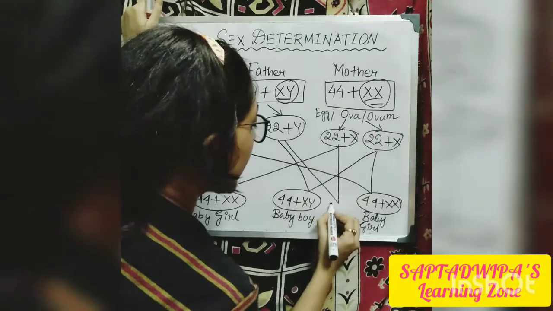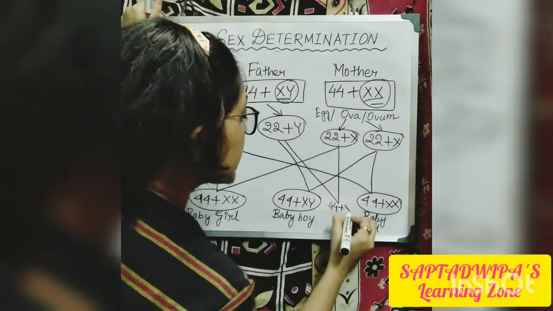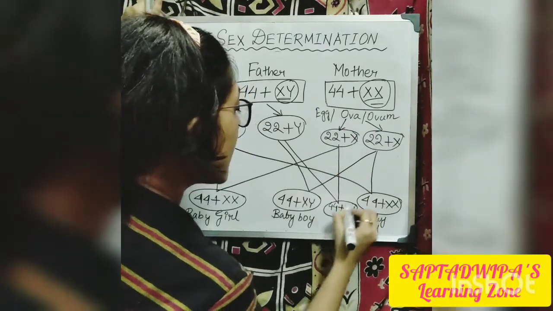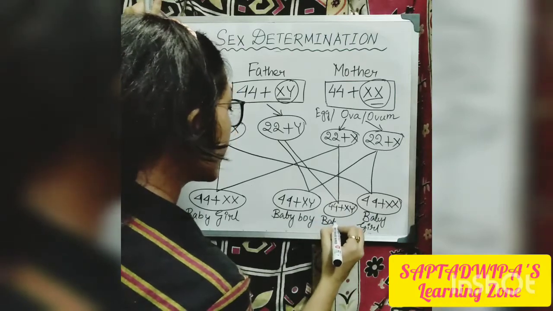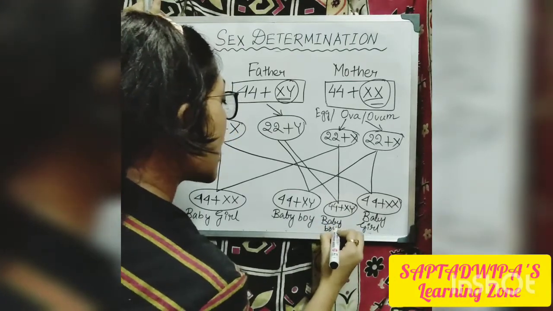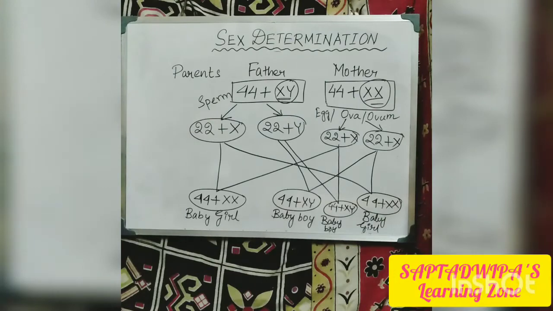So it will give again 44 plus XY. So it's a baby boy. That means how many baby boys and how many baby girls are we getting? We are getting 2 each, right? That means there is a 50% chance of giving birth to a baby girl, and a 50% chance of giving birth to a baby boy.